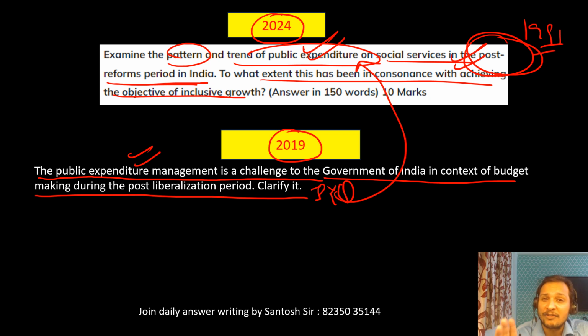You can get rank 1 next year. Every day, just give 1 hour in my DPS discussion and no one can stop you from getting rank 1. And I'm telling this from the experience of cracking the mains examination. 4 times I have cracked the mains examination.